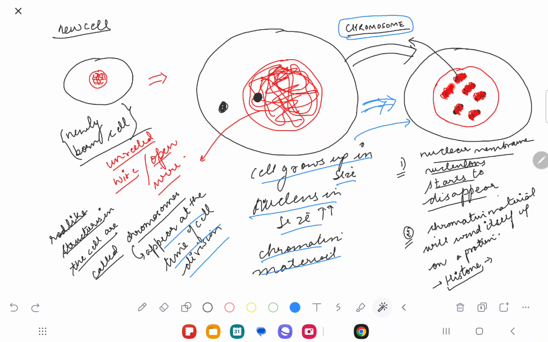These cylindrical shapes that the chromatin material acquires become the chromosomes, and the nucleolus disappears. After a while, even this cell membrane will also disappear. Now we reach a certain stage. This stage here, we call it what? Just understand.